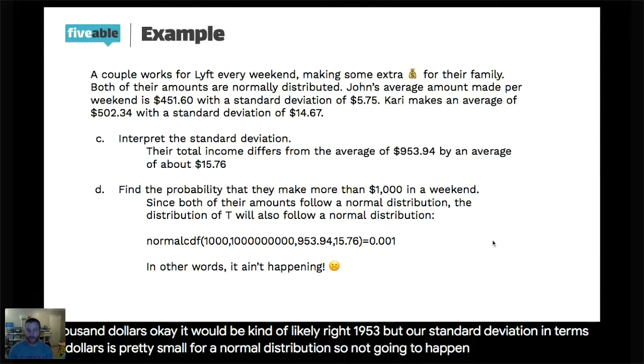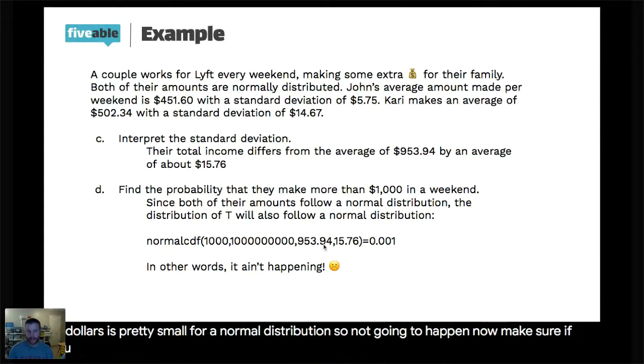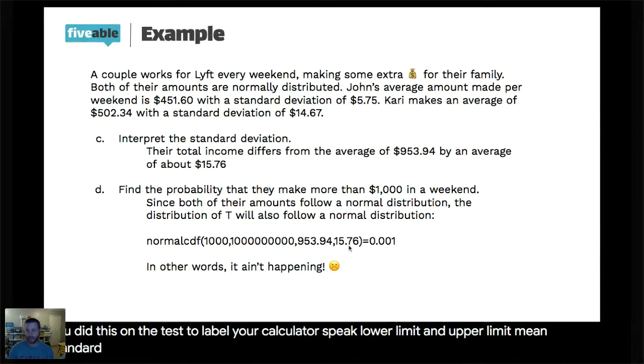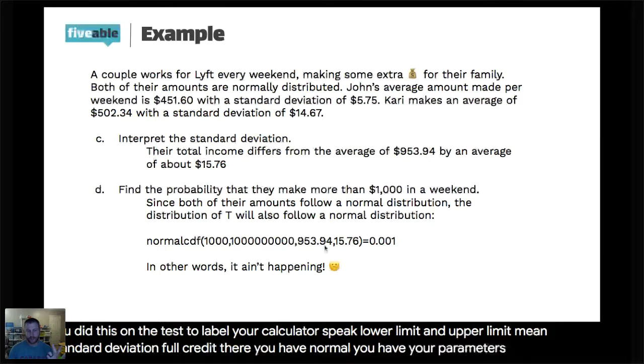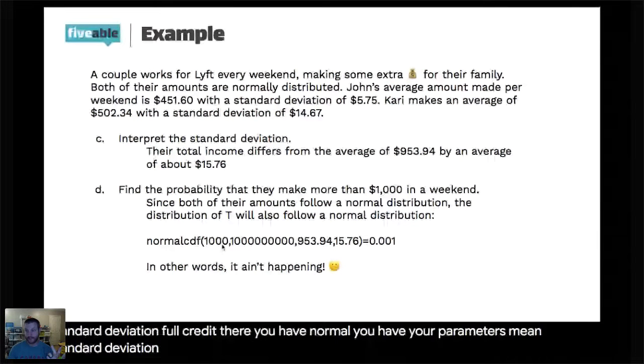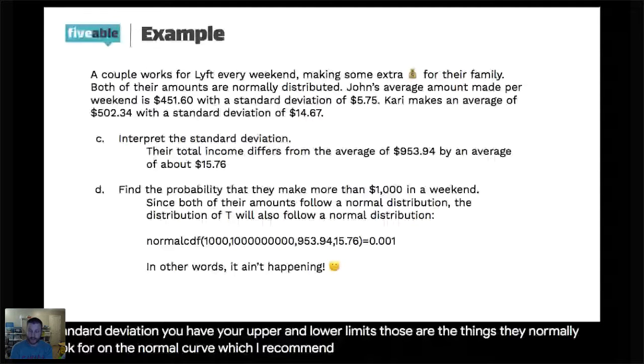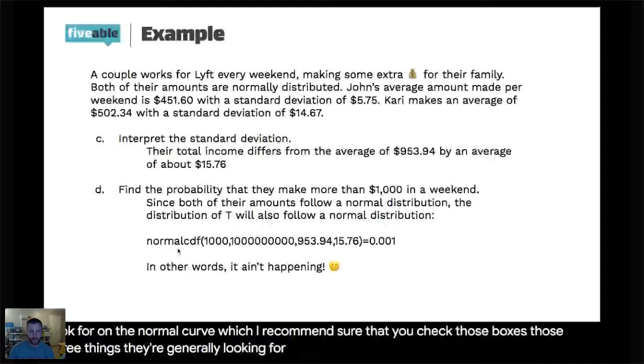Now, make sure if you did this on the test to label your calculator speak: lower limit, upper limit, mean, standard deviation. Full credit there. You have normal, you have your parameters, mean, standard deviation, you have your upper and lower limits. Those are the things they normally look for on a normal curve, which I recommend drawing as well, just to be sure that you check those three boxes. If you do this and label things, you're good. You've hit all the high points.